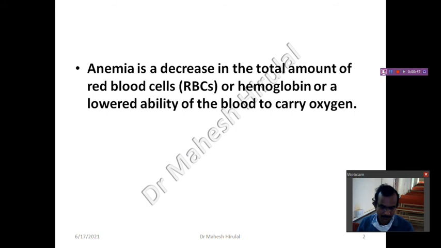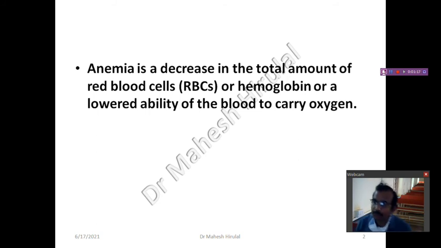Anemia is a decrease in the total amount of RBCs or hemoglobin, or a lower ability of blood to carry oxygen. See, most of the time students will think that if the Hb is reduced, that is anemia. No. Hb reduction is one of the criteria to define anemia.